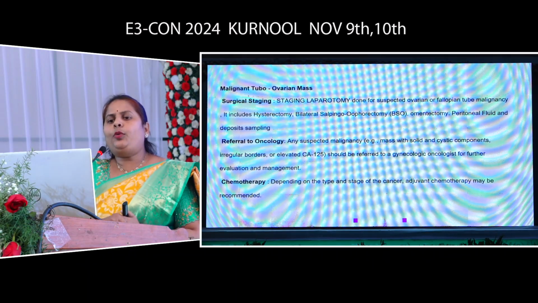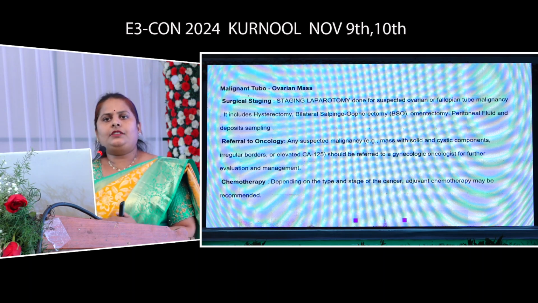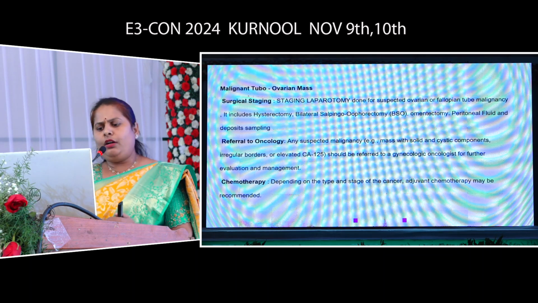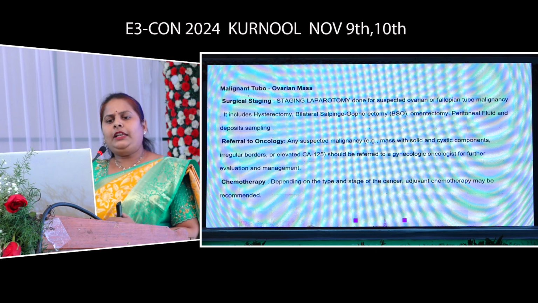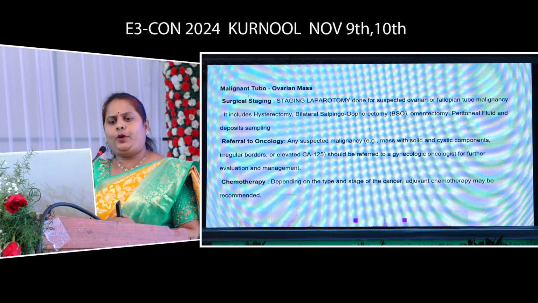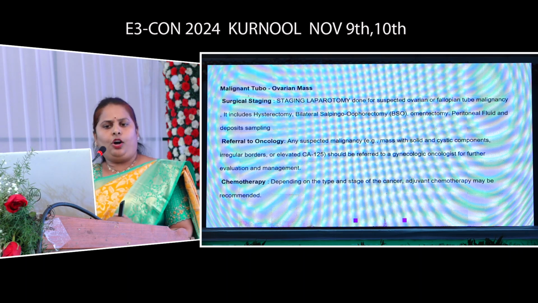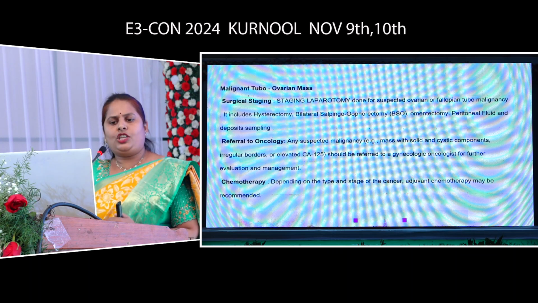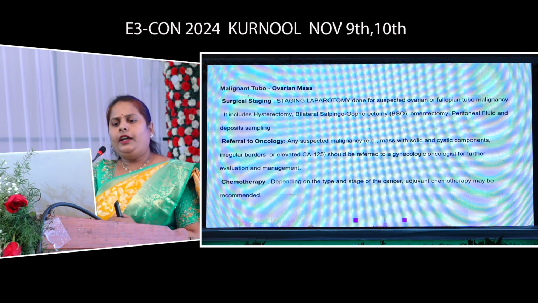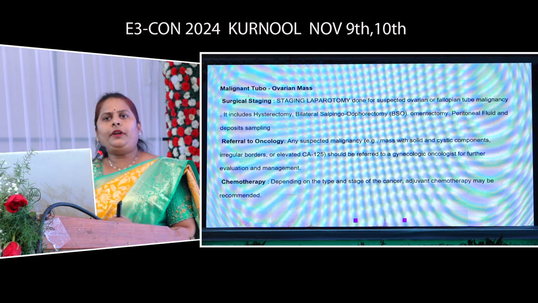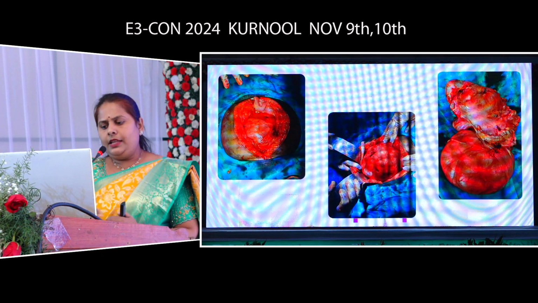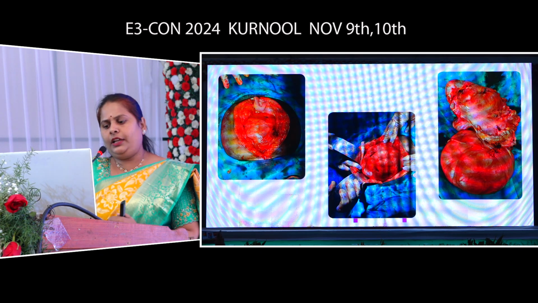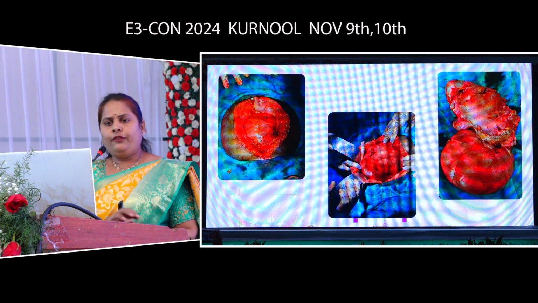So how is the malignant ovarian mass managed? Surgical staging. Staging laparotomy is advocated in all cases of suspicion. It includes total abdominal hysterectomy, bilateral salpingo-oophorectomy, omentectomy, peritoneal fluid sampling, and deposit sampling. Correct referral to an oncologist: any suspicion of these things should be referred to the oncologist for further management and evaluation. Chemotherapy: depending upon the type of cancer, neoadjuvant or adjuvant chemotherapy can be advocated. This is a case of a large ovarian tumor attached to the pelvis, the ileum, cecum, sigmoid colon, everything, a frozen pelvis.